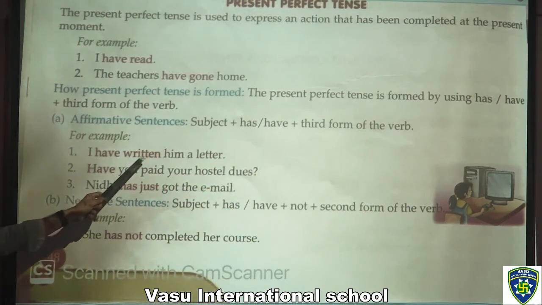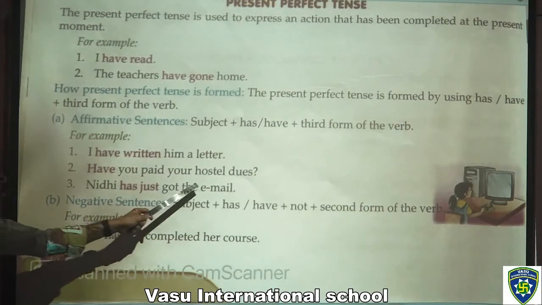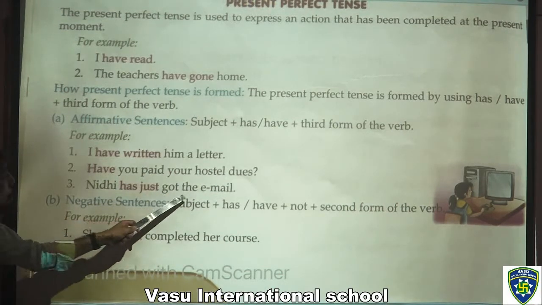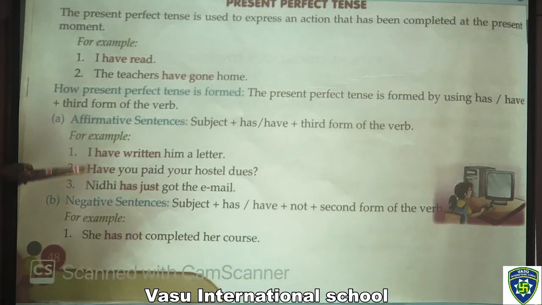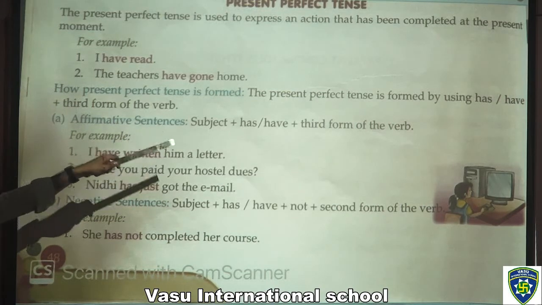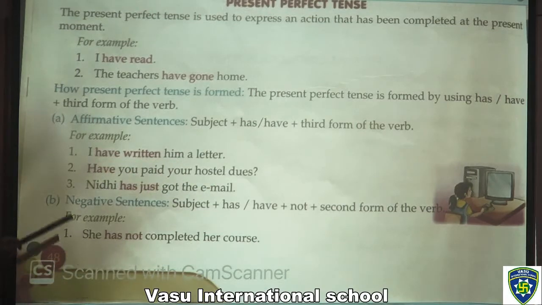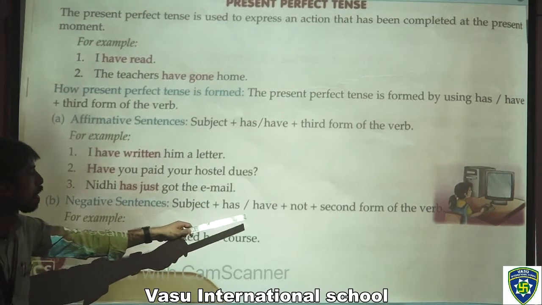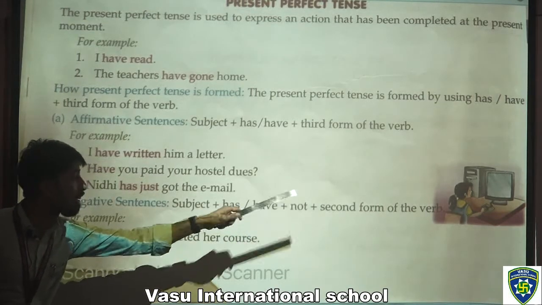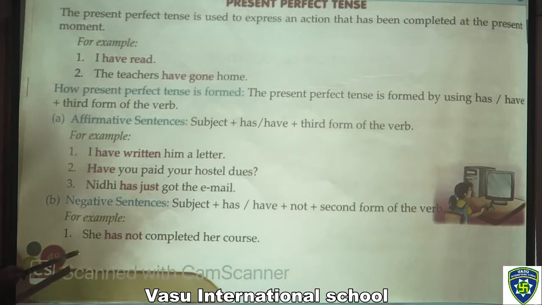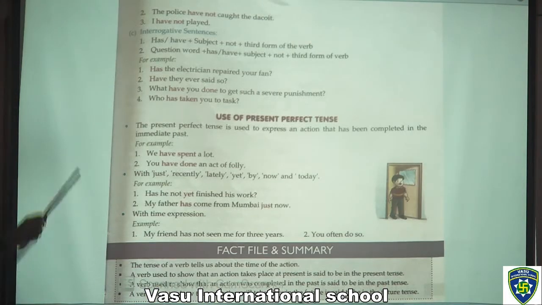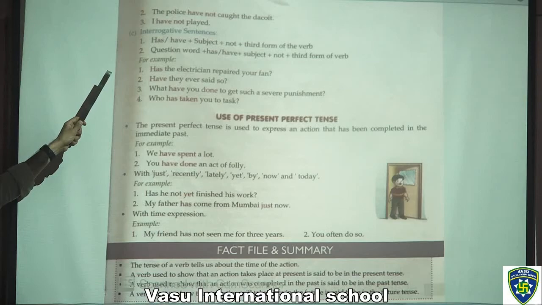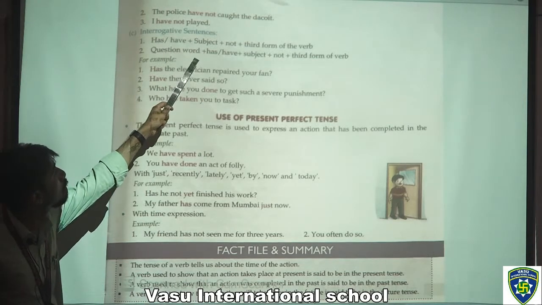For example, I have written him a letter. Have you paid your hostel dues? Nidhi has just got the email. These are the formations of affirmative sentences: subject plus has or have plus third form of the verb. In negative sentences, subject plus has or have plus not plus third form of the verb. For example, she has not completed her course. Next page. The police have not caught the dacoit. I have not played.